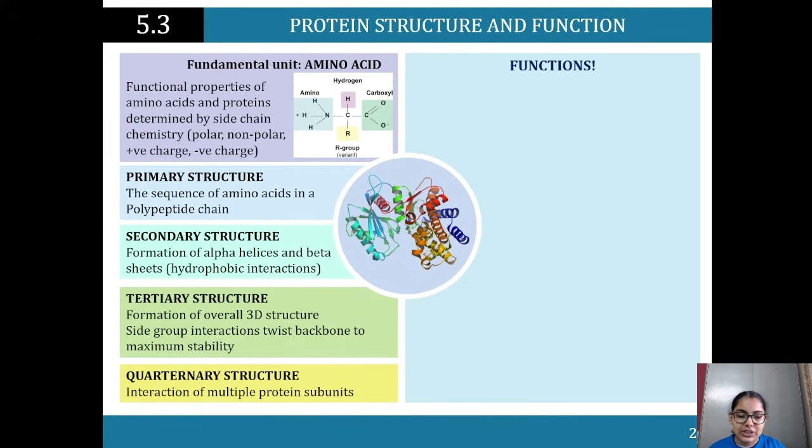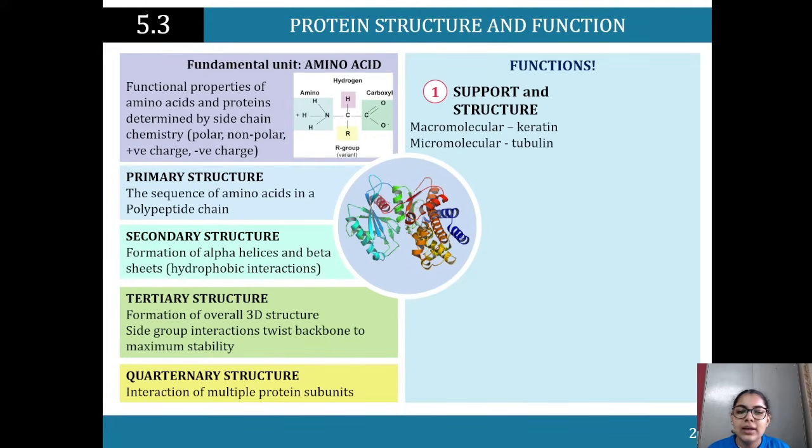So what are our functions here? We've got support and structure, so macromolecular keratin and micromolecular tubulin. Macromolecular means big molecules, micromolecular means small molecules, with macromolecular keratin used in our hair, in nails. That's in our nails too. So it's used for bodily functions.